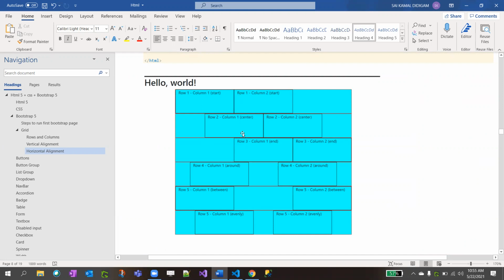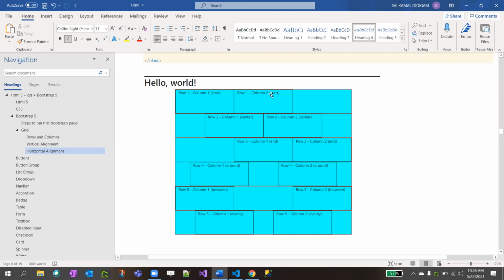We discussed the vertical alignments, like the top vertical alignment, and if you see, it's on the y-axis, right? This is x-axis alignment. You are moving all your div elements left, right, middle. That's it. In the vertical, what we did: top, middle, bottom. Here, it's left, middle, right. Example, right?